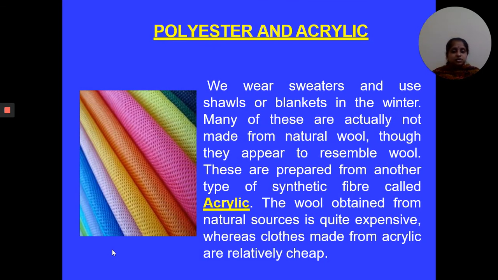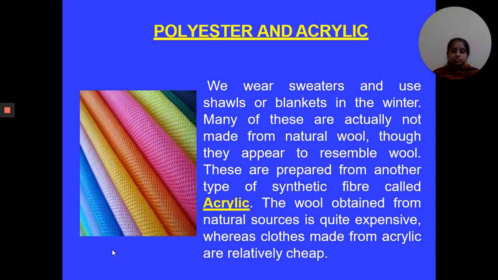We wear sweaters and use shawls or blankets in winter. Many of these are actually not made from natural wool, because natural wool is very expensive, but they appear to resemble wool. What is this material? This material is acrylic. Acrylic has all the same properties as wool.